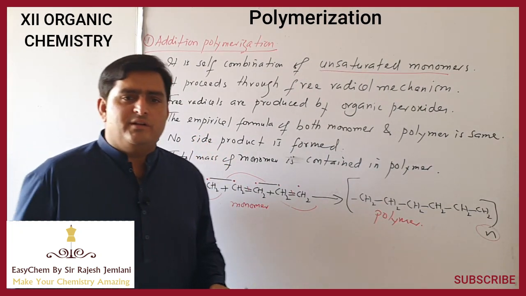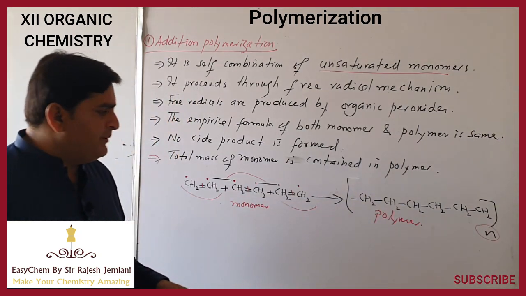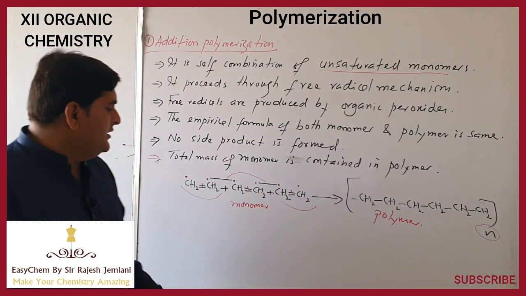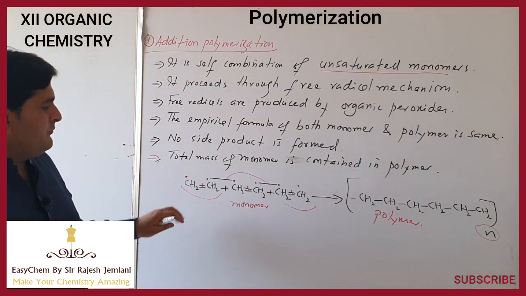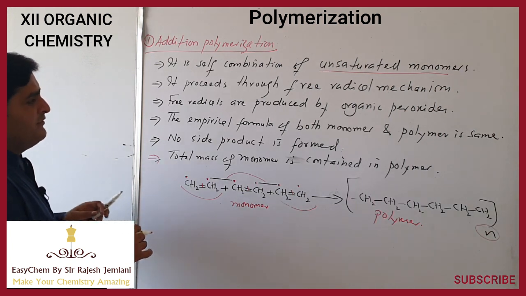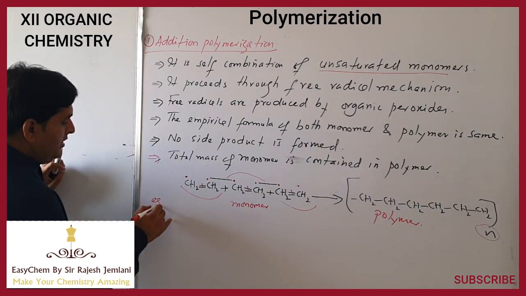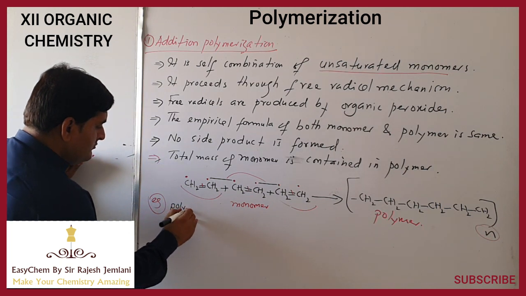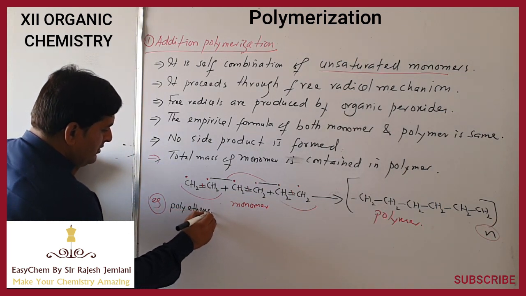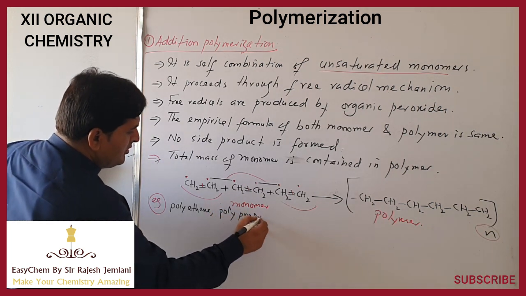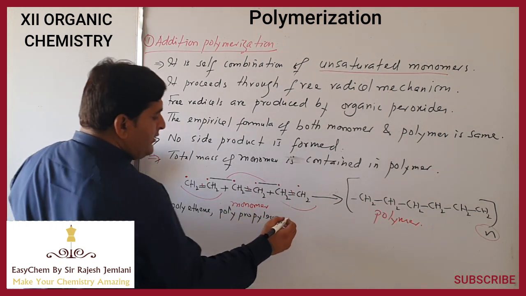The bookish condition is 0.01% oxygen and so on, and high temperature, high pressure. So this is the first type of addition polymerization. Other examples of addition polymerization are polyethene, polypropylene, Orlon.